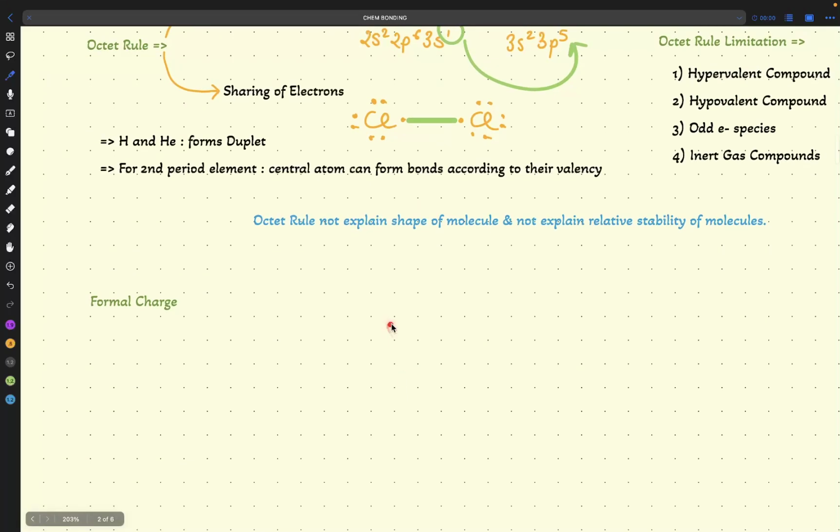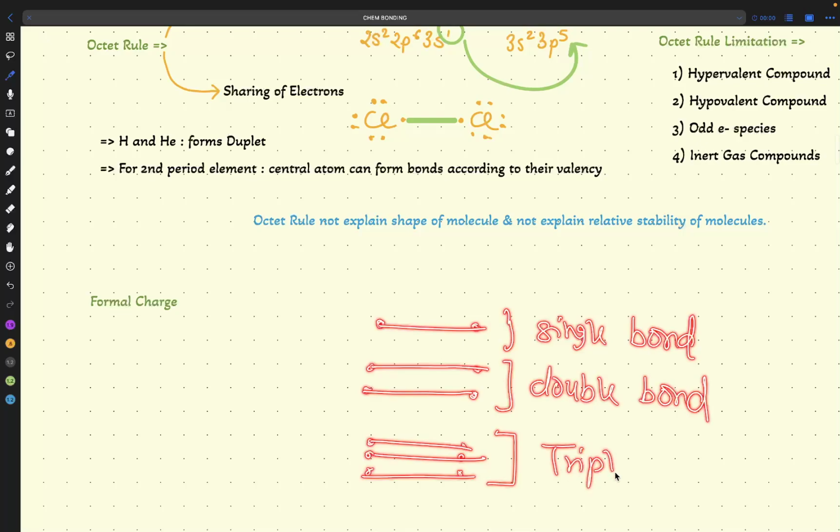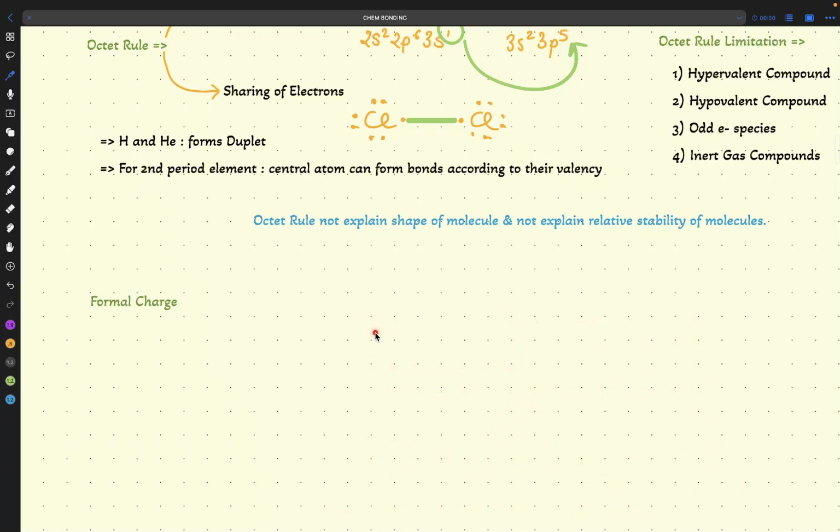Now here also one basic point. If one electron and one electron come, this will form a single bond. If here two electrons were there and here two electrons were there, this one and one will form one bond, and this one and one will form one bond, so this will be a double bond. This is a single bond. So you have to draw like this. You don't have to mug up which bonds are present in between. 1, 2, 3, 1, 2, 3, 1, 2, 3. This is a triple bond. This is again a basic point: single, double, triple, how it forms.